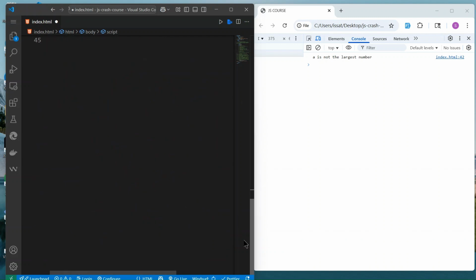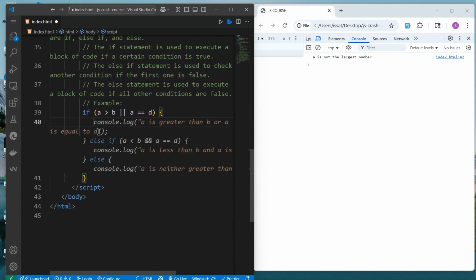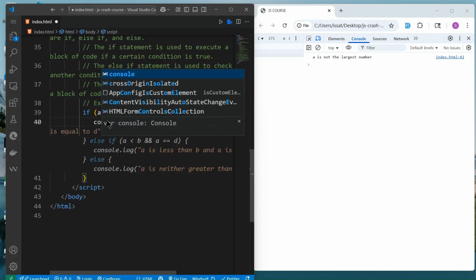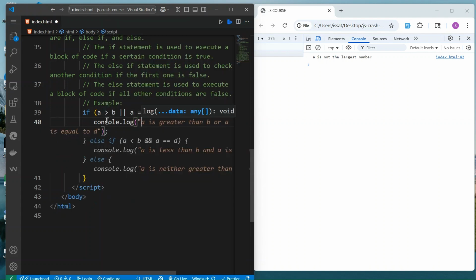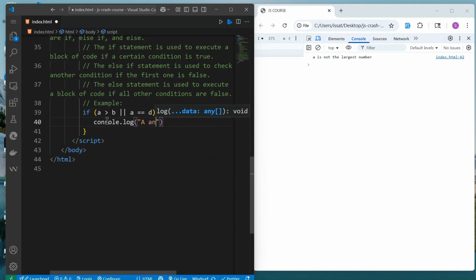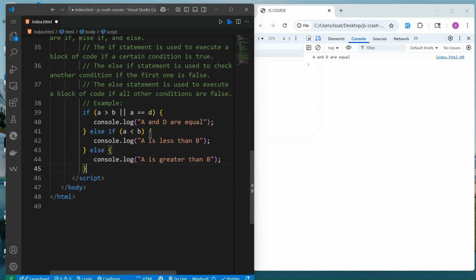So if it's equal, we can console.log a message: A and D are equal. So if I save that and reload, you get A and D are equal. But you can do else if A is less than B.